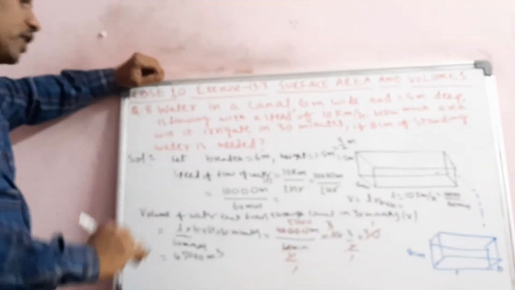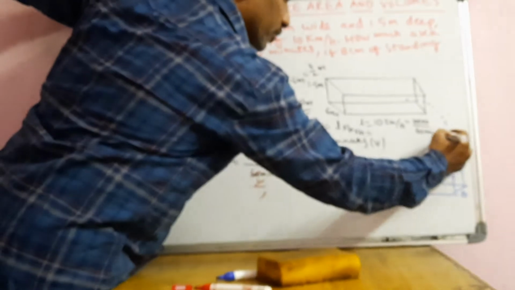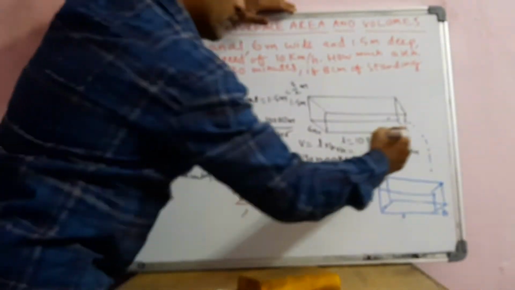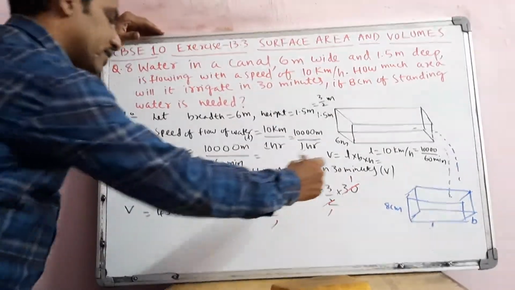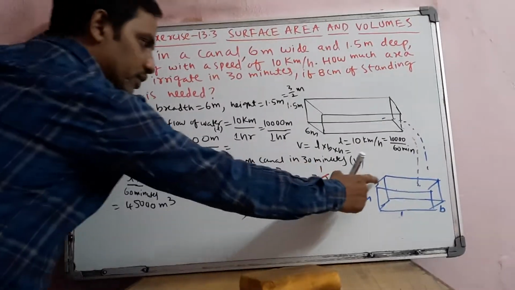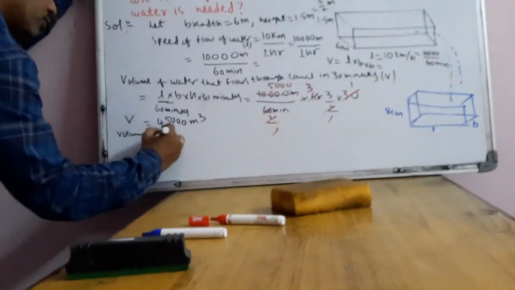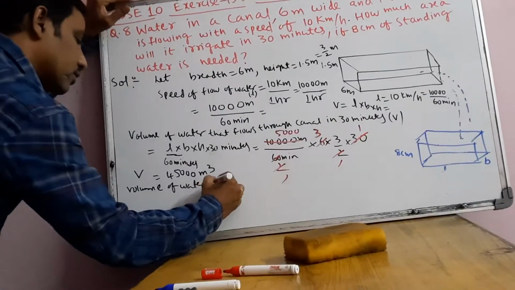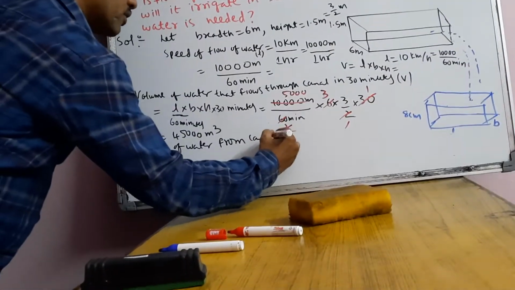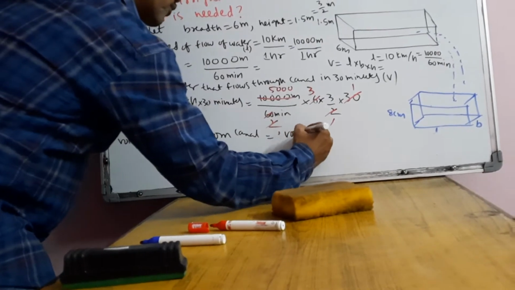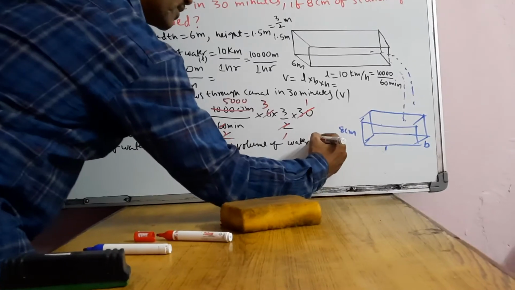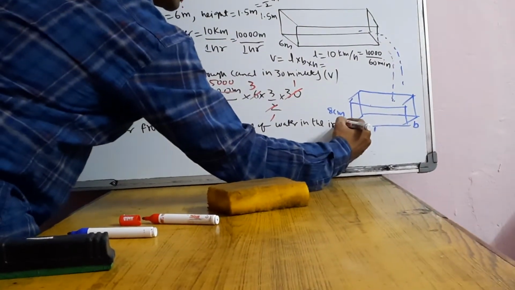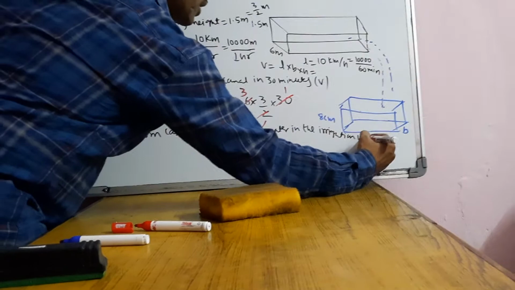Right. Now what we are going to do is this water, whatever flows, goes into an irrigation land, for example. So the volume you have to take for this irrigation land should be equal to that volume. Therefore, volume of water from canal is equal to volume of water in the irrigated land. Okay, irrigation land. In that way you can take.